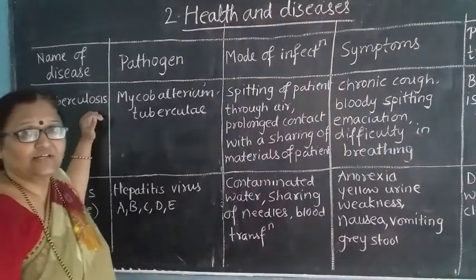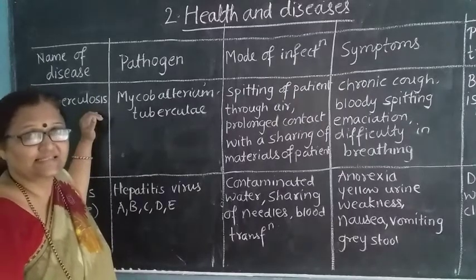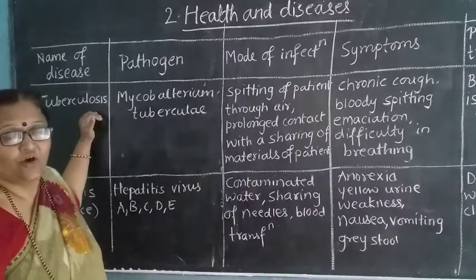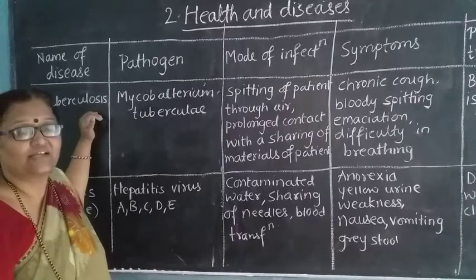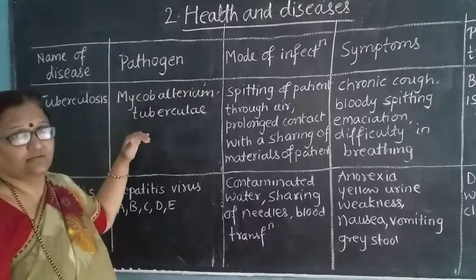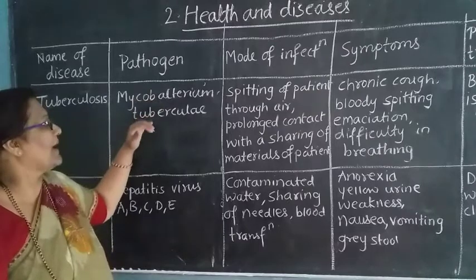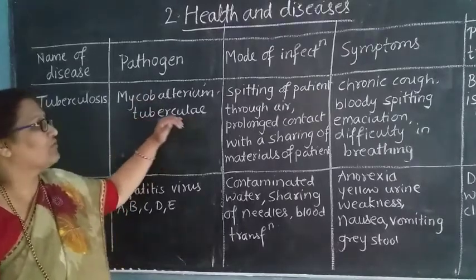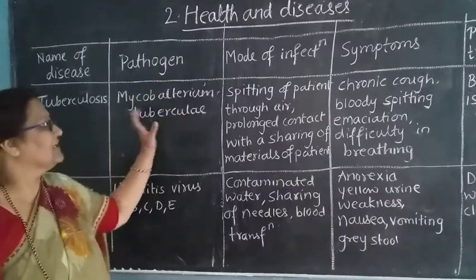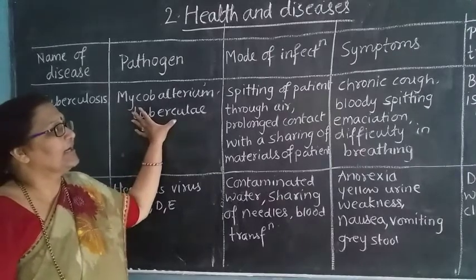Nowadays we have seen in many papers or magazines that most of the people are affected by TB, or most of the persons are suffering from this disease which is called TB. Now which pathogen is infecting the body? The pathogen is nothing but Mycobacterium tuberculosis. So what is it called, children? Mycobacterium tuberculosis. The name itself tells you that it is related to tuberculosis.